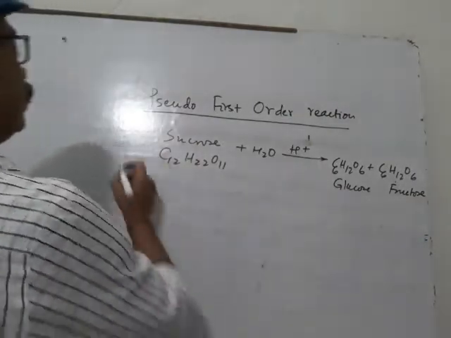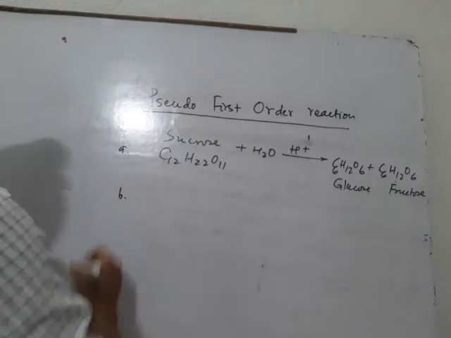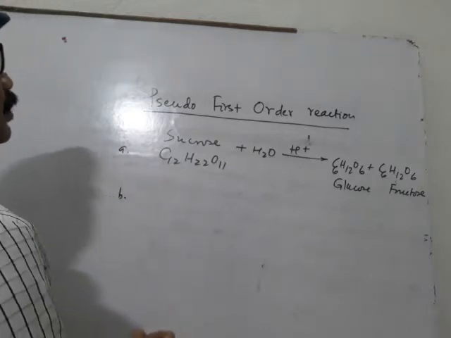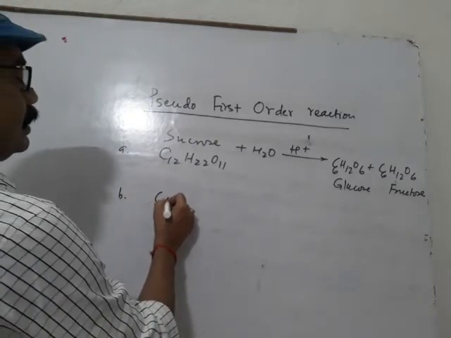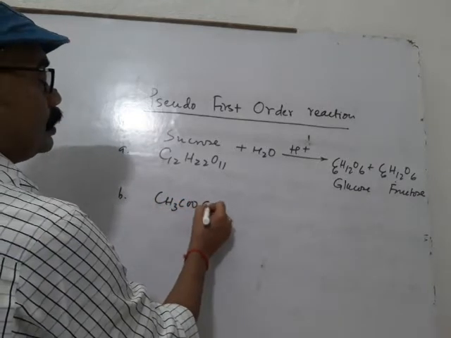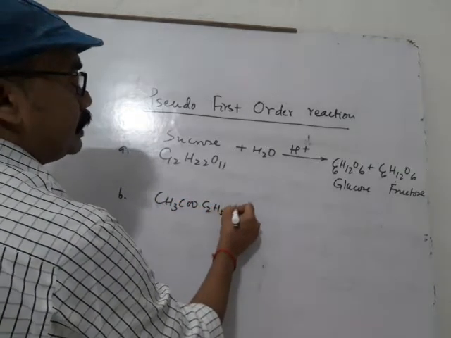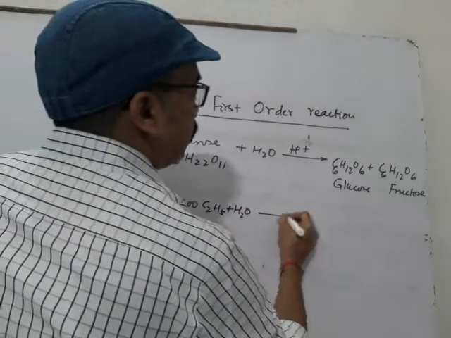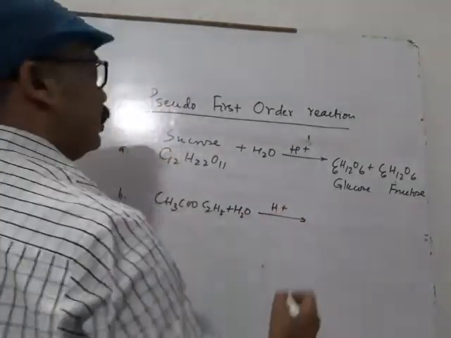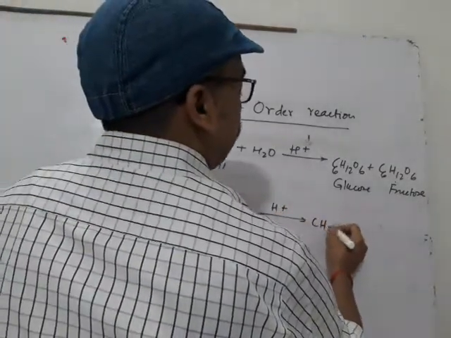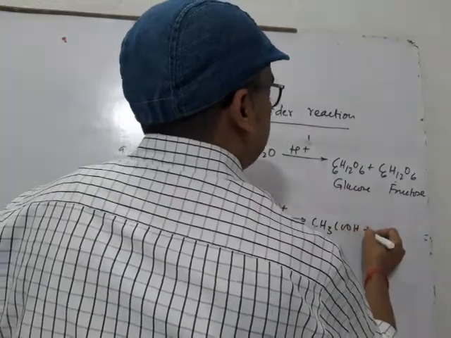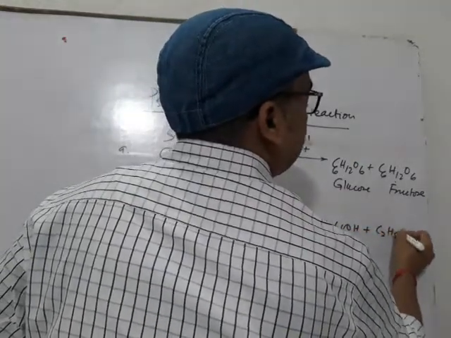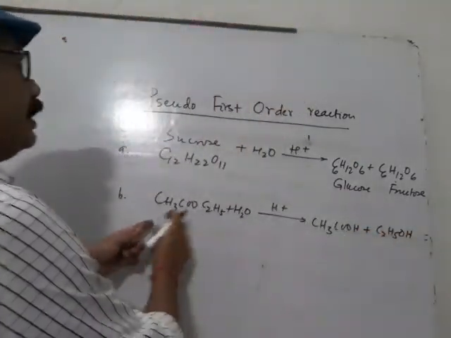The other example is the acidic hydrolysis of ethyl acetate: CH3COOC2H5 plus H2O in presence of acid forms CH3COOH plus C2H5OH. Molecularity is 2.